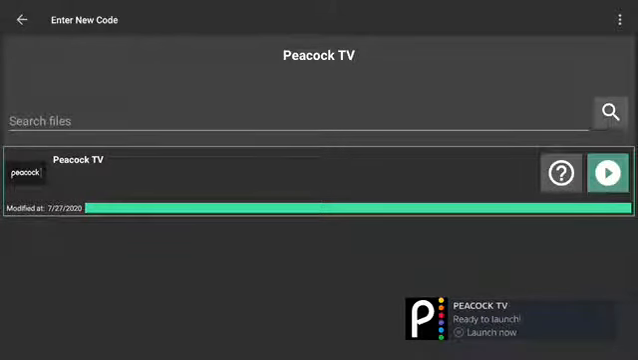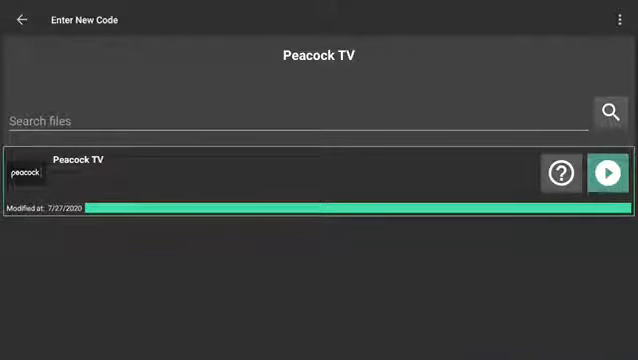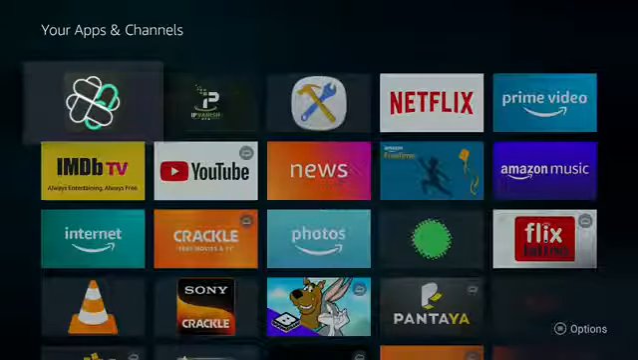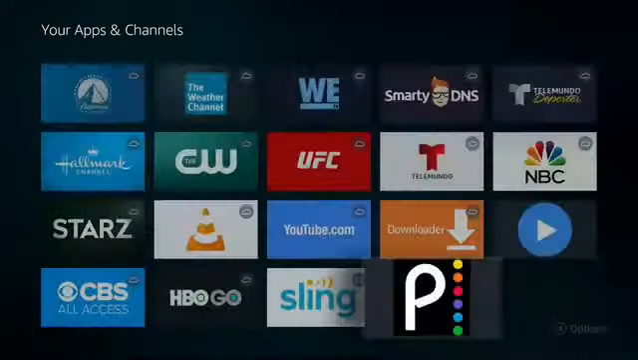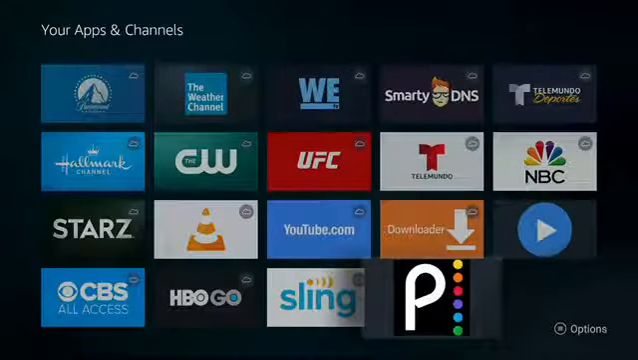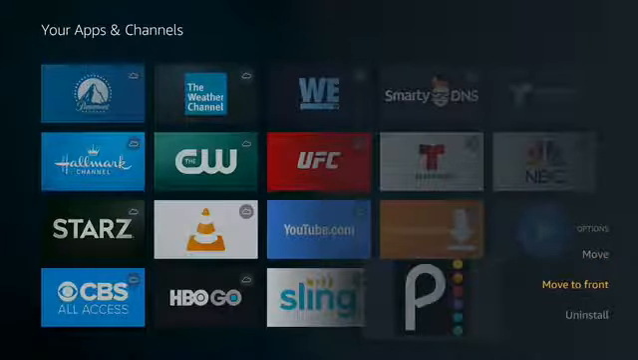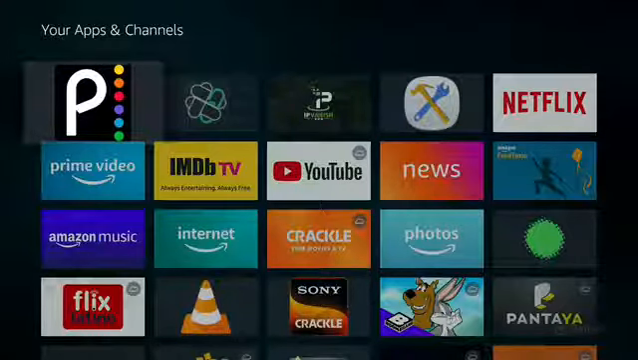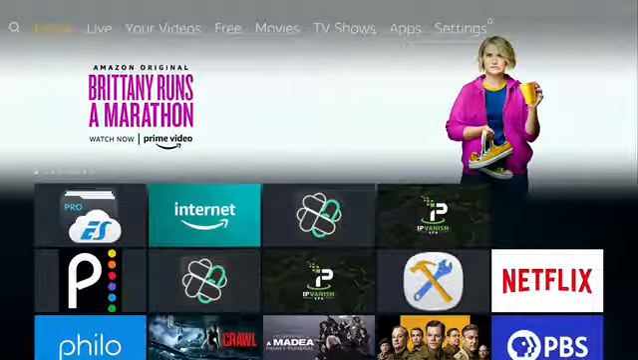Push and hold the home button for 3 to 5 seconds. Go to apps. Push the left button to go to the bottom to locate Peacock TV. Push the menu button and move to front. Push the home button. Go to Peacock TV and open.